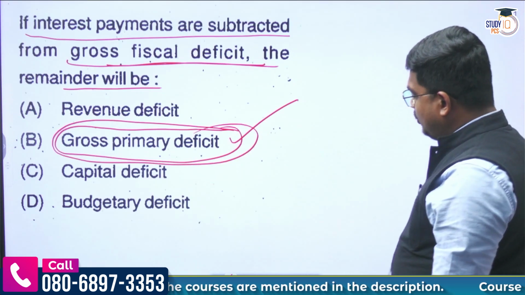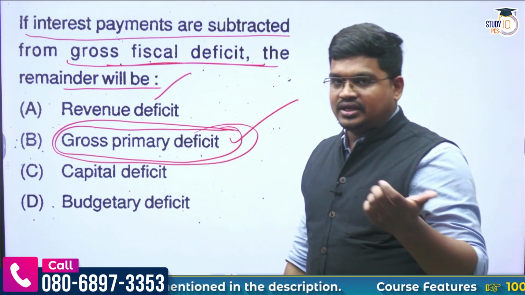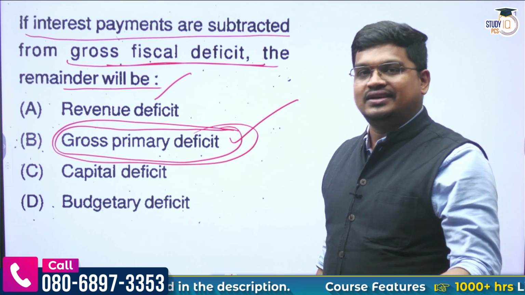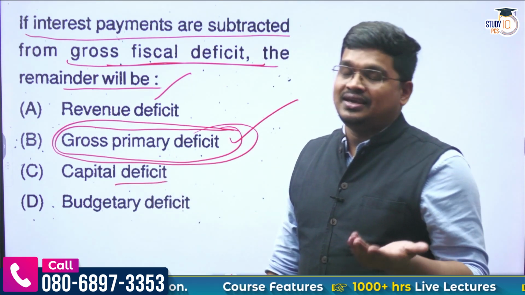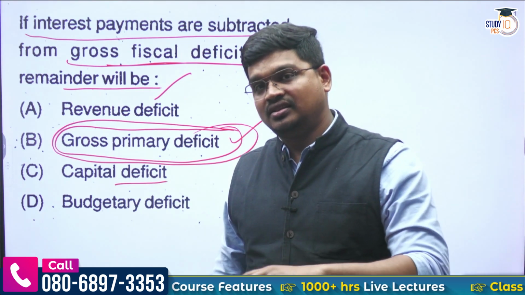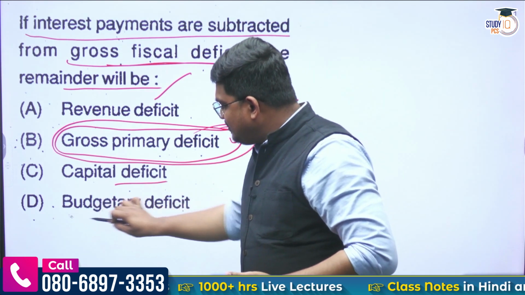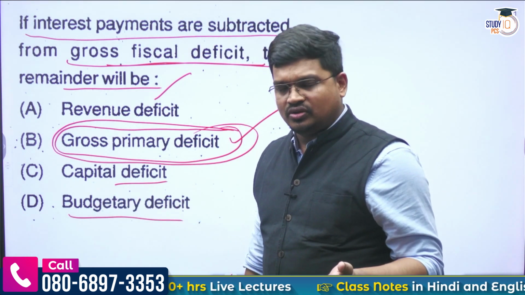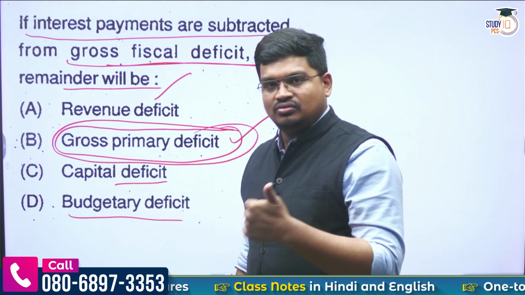I hope I have already discussed with you revenue deficit, which is when revenue expenditure is greater than the revenue receipt. Capital deficit is the same thing: capital expenditure is greater than the capital receipt. Budgetary deficit is the total deficit, the expenditure minus the revenue receipt. Okay.